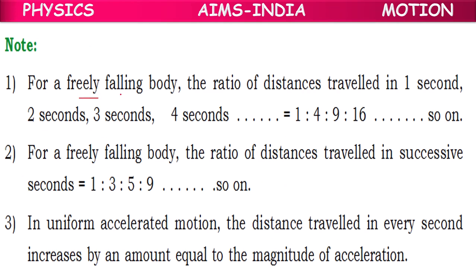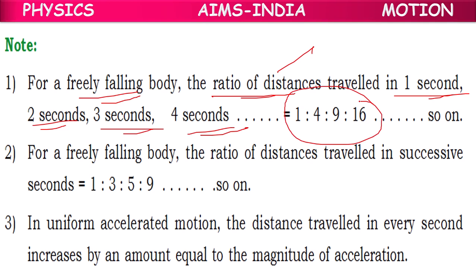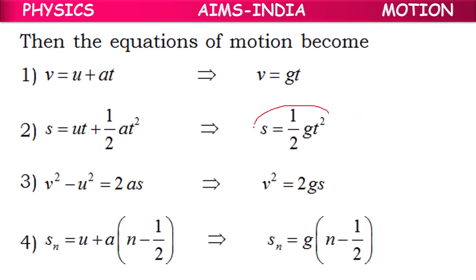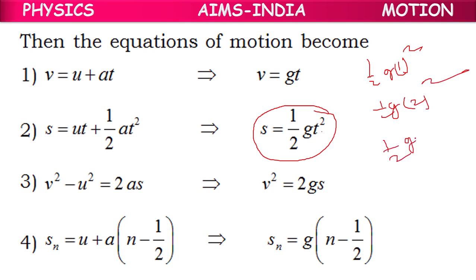So for a freely falling body, the ratio of distances traveled in 1 second, 2 seconds, 3 seconds, 4 seconds is 1:4:9:16. Because S equal to half GT square. For 1 second, half G 1 square. For 2 seconds, half G 2 square. For 3 seconds, half G 3 square. If we do the ratio, the common term half G cancels, leaving 1 square, 2 square, 3 square, means 1:4:9.